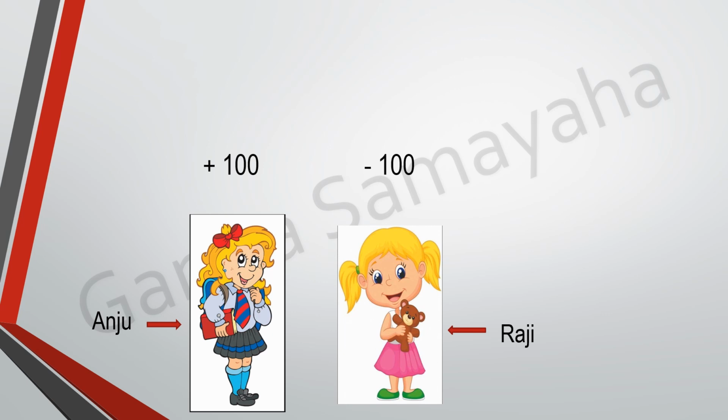Okay, children? So, the minus sign is not our operation. And the plus sign is also not an operation. What is an operation? We have studied with numbers that there are 4 operations. What are they, children? Addition, subtraction, multiplication and division. So, for that also we use these signs.